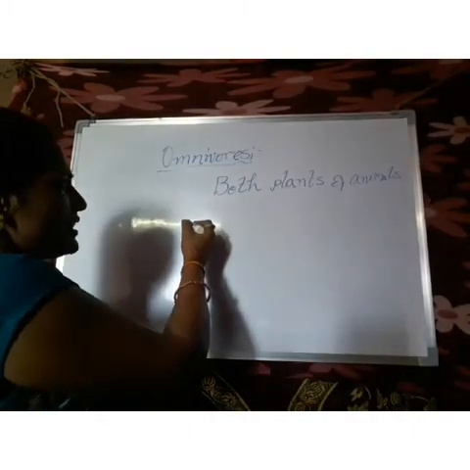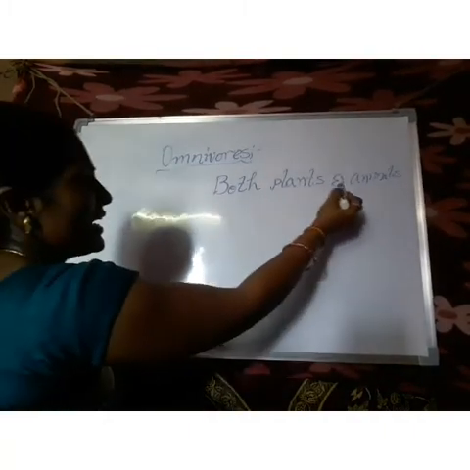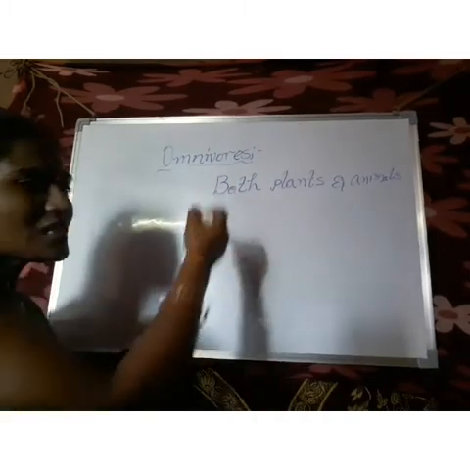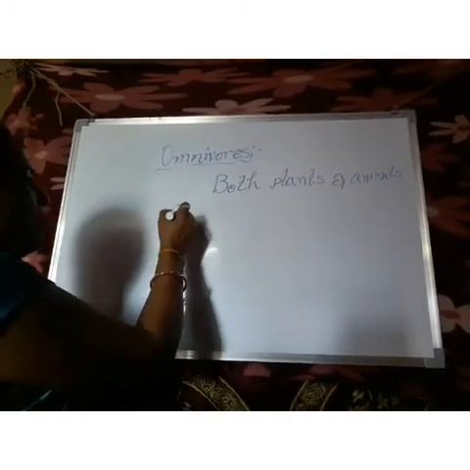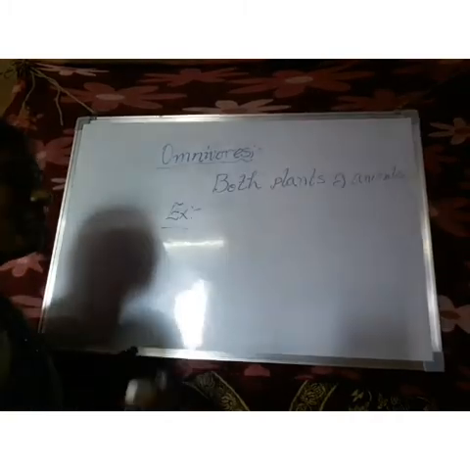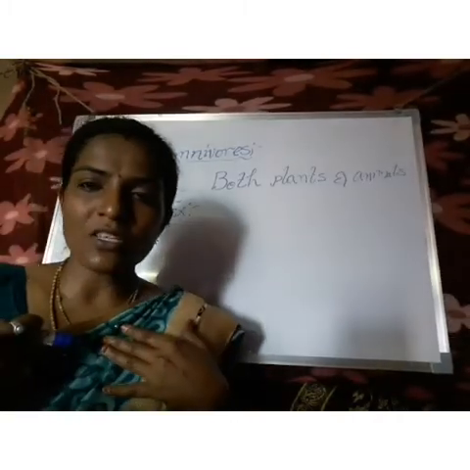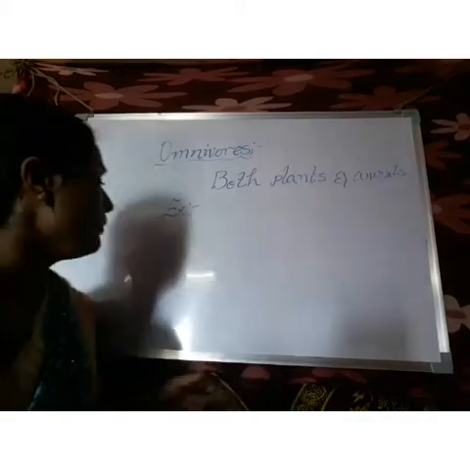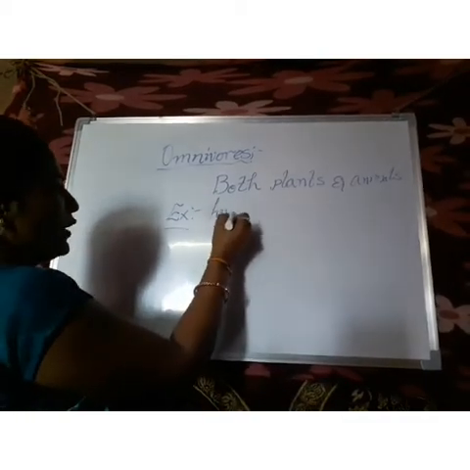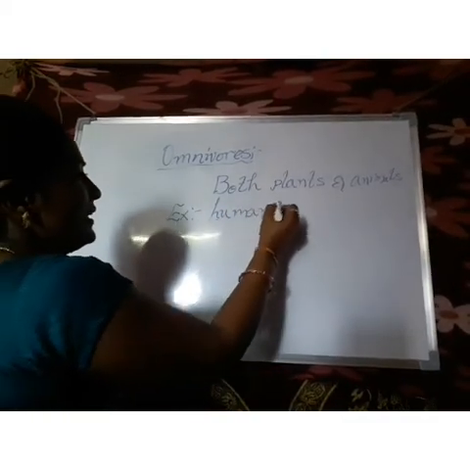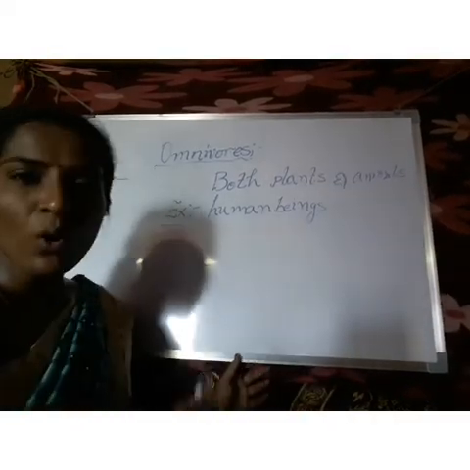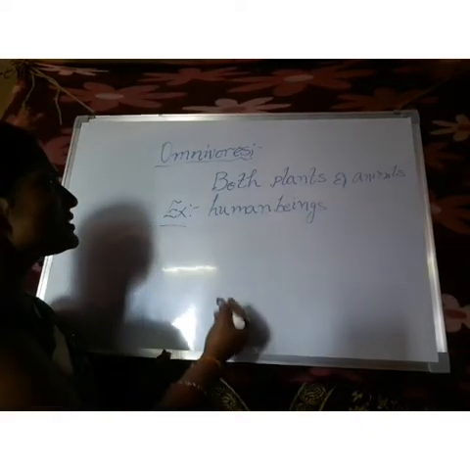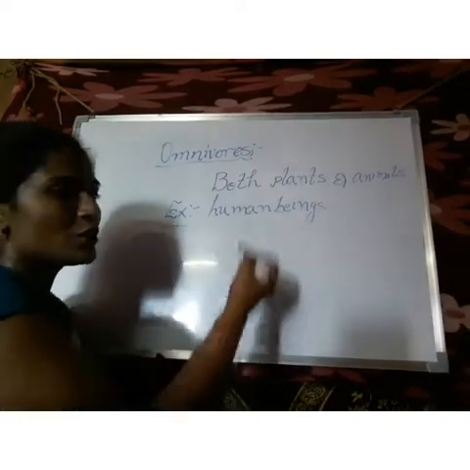The animals which eat both plants and animals we call omnivores. What are the examples of omnivores, children? First of all, the best example is ourselves. What is our scientific name? Human beings, and the scientific name of human beings is Homo sapiens.